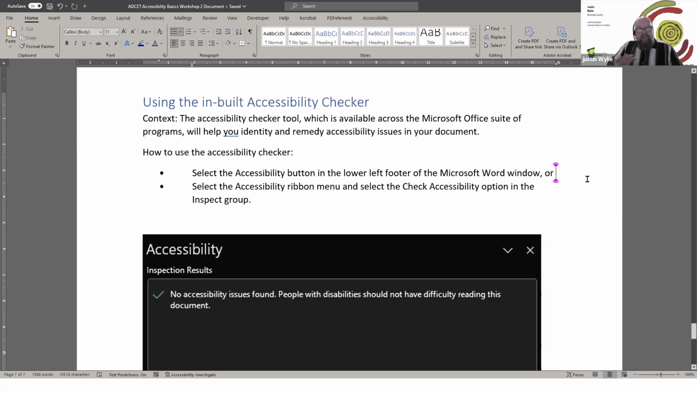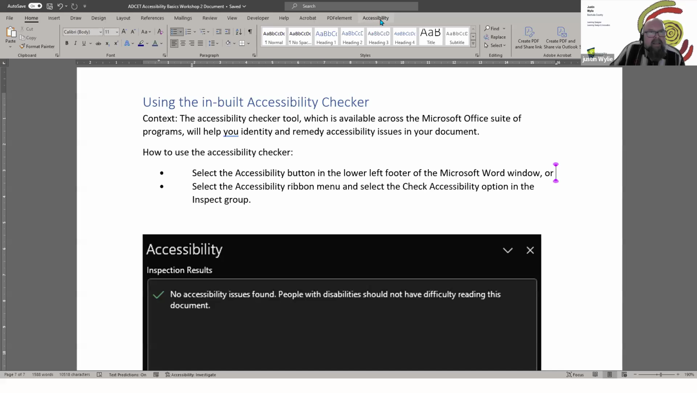But okay, so you've got to a point where you've been using some of your strategies. You've created a document and you want to go through now and check for accessibility, and Word has a great accessibility checker. It's available in the whole suite of our MS Office products and lets you remediate accessibility issues. So basically to access the accessibility button, there's one down here in the footer. I've got the accessibility option there, or I can select the accessibility ribbon menu.